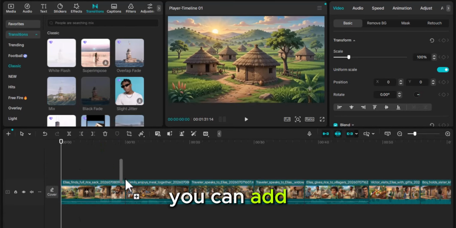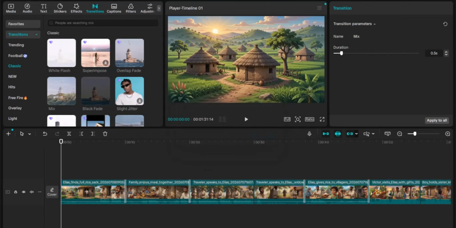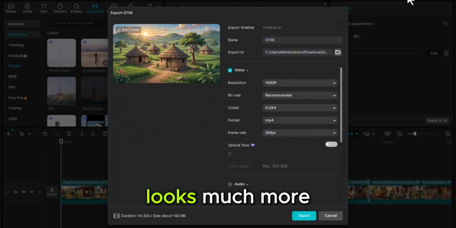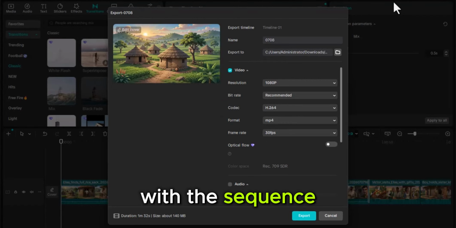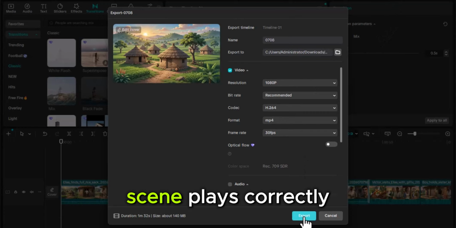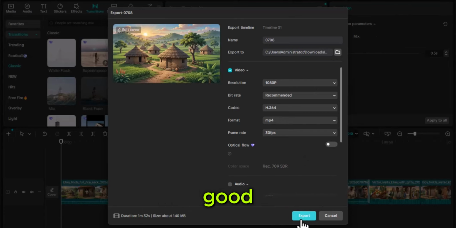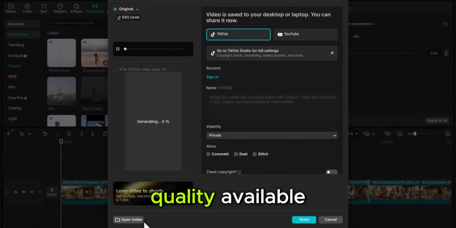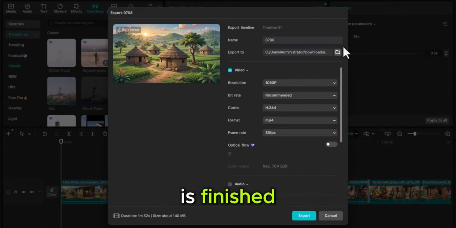If you'd like, you can add a simple transition between each scene to make the animation flow more smoothly. Don't overdo the transitions. Sometimes a clean cut or a simple fade looks much more professional than using flashy effects. Once you're happy with the sequence, preview the entire video from beginning to end. Check that every scene plays correctly and that the story flows naturally. If everything looks good, export your video in the highest quality available. And just like that, your complete 2D animated movie is finished.